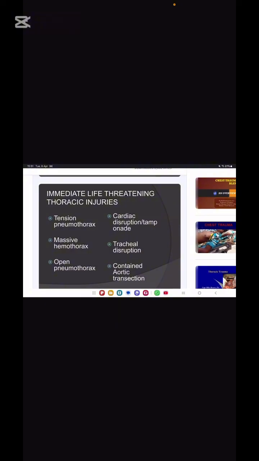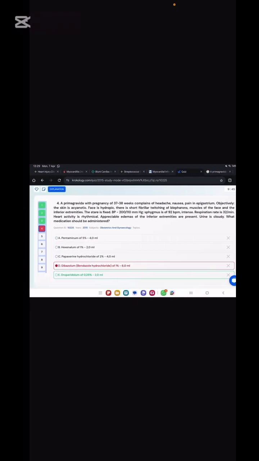Next, the immediate life-threatening thoracic injuries are pneumothorax, massive hemothorax, open pneumothorax, cardiac disruption or tamponade, tracheal disruption, and aortic transection. These are the life-threatening injuries. Maybe you can remember them or maybe not.